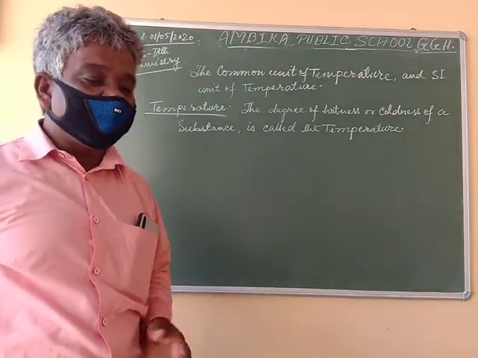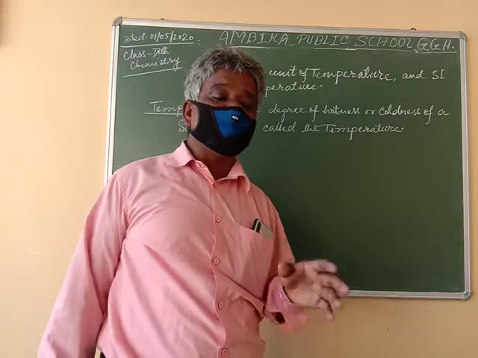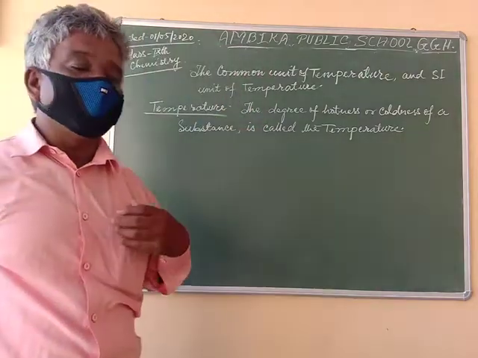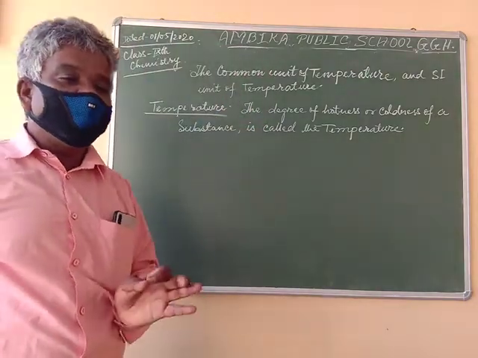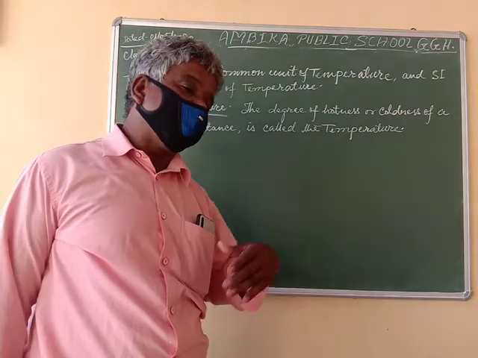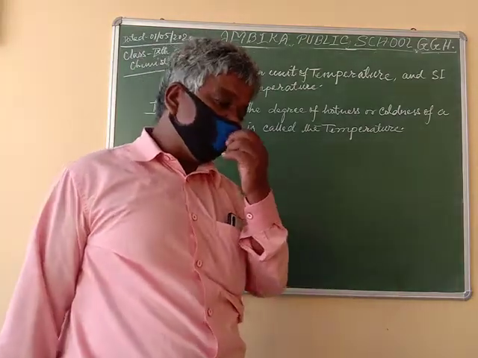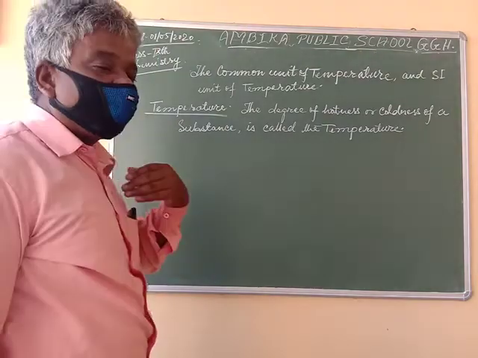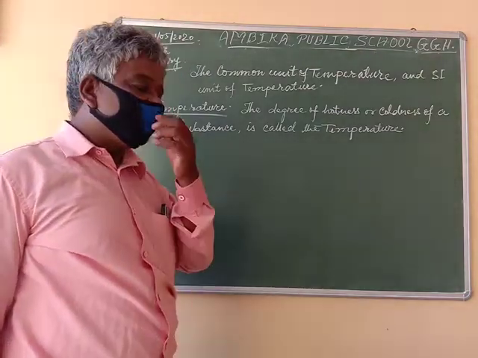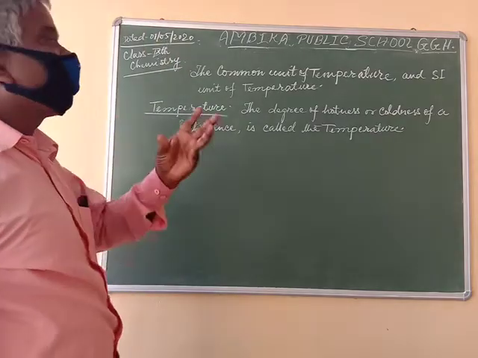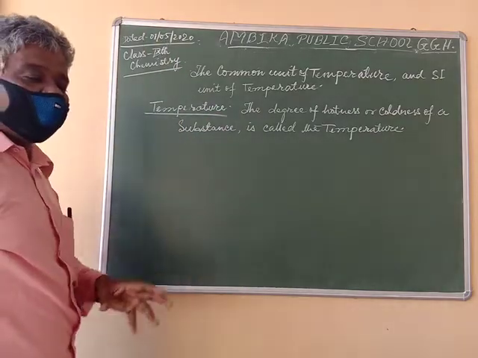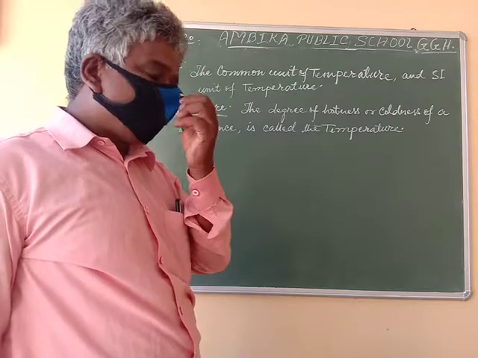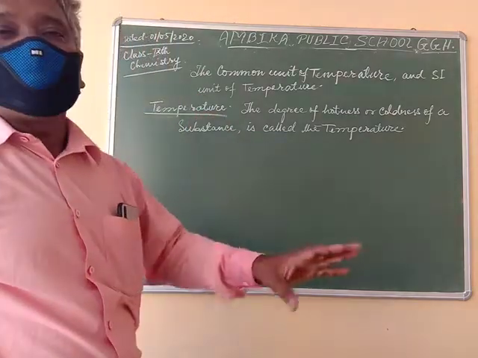Because the temperature of the substance is less than that of our body, the heat transfers from our body to the particular object, and the amount of heat energy transferred from our body to the object is called the temperature, and on that we can say either the object is cold or hot.